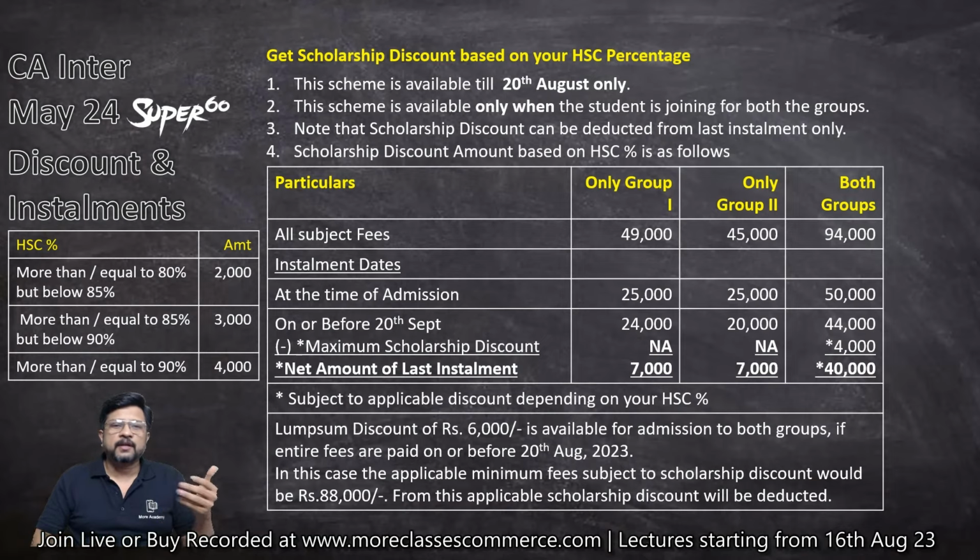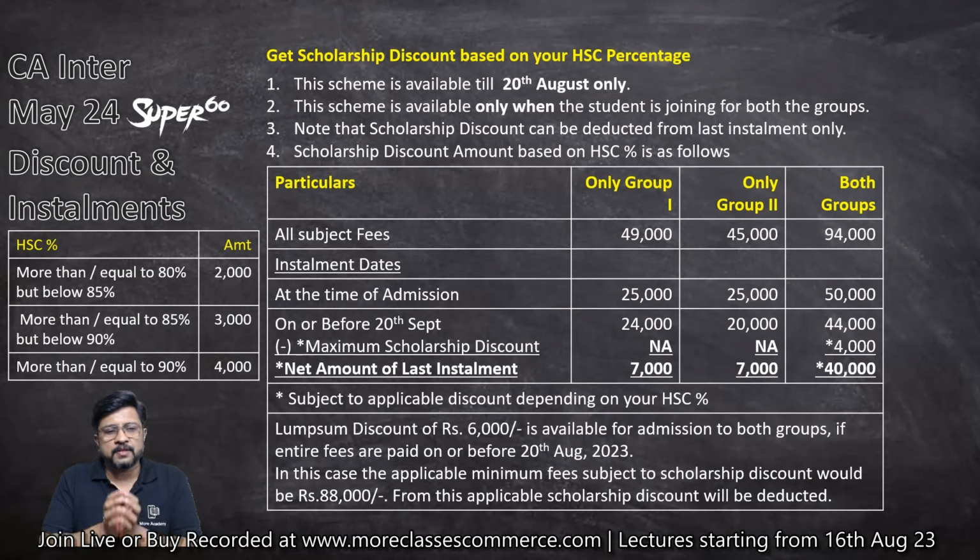It may be 4,000, it may be 3,000, it may be 2,000, depending upon the marks or the percentage you have scored in your HSC. So accordingly, your fees will be 50,000 and 40,000, or 50,000 and 41,000, or 50,000 and 42,000, depending on your HSC percentage. So that last discount of 4,000 or 3,000 or 2,000 depends on your HSC percentage. Lump sum discount of 6,000, as I have already told you, is available for admission to both the groups, provided you are taking admission again before 20th of August.